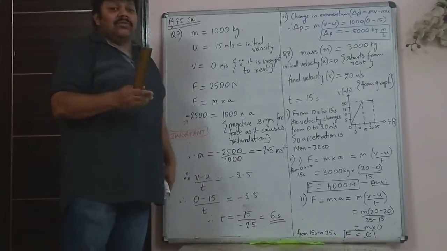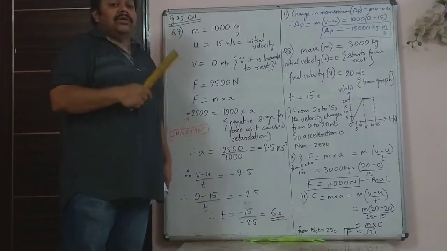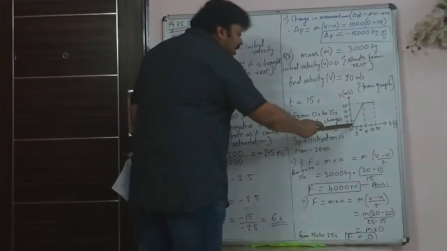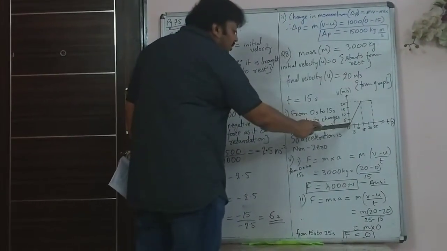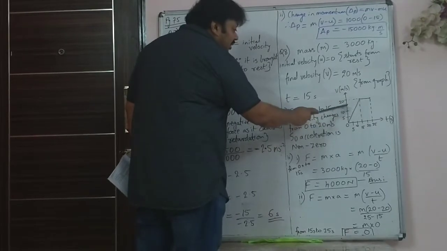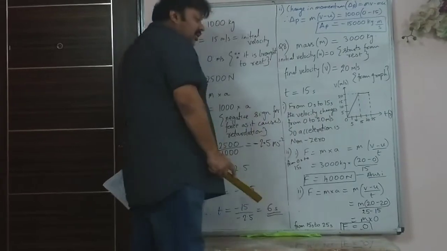Non-zero acceleration means the bus is undergoing a change in speed. There is a change in speed or velocity of the bus. And that is happening in this course from 0 to 20 meter per second, there is a change in velocity, and that was happening in 15 seconds.